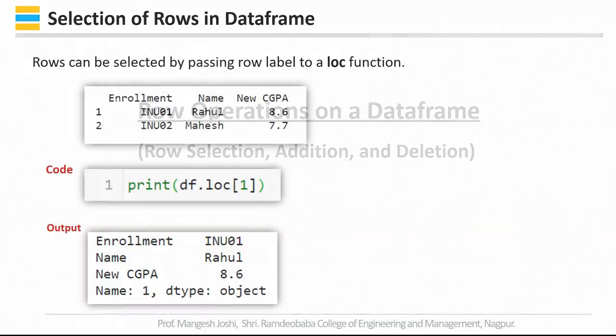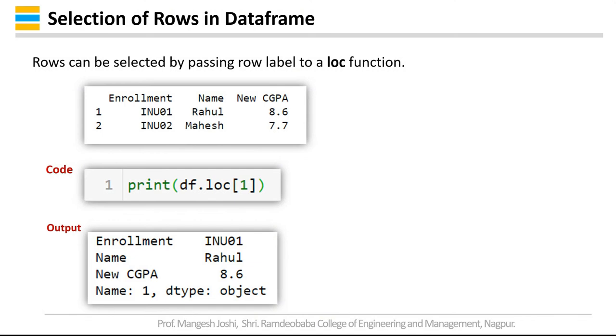Now row operations on the data frame, that is row selection, row addition, row deletion. To select a specified row, there is a function called loc, which stands for location. Suppose you have index 1 and 2, and you want to see the value with index 1.